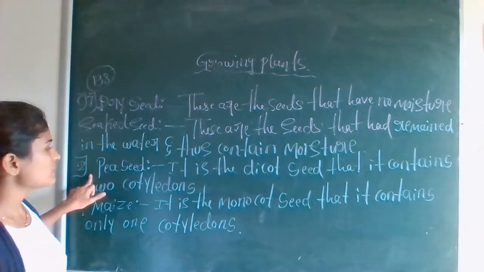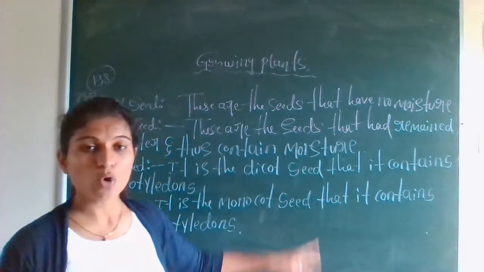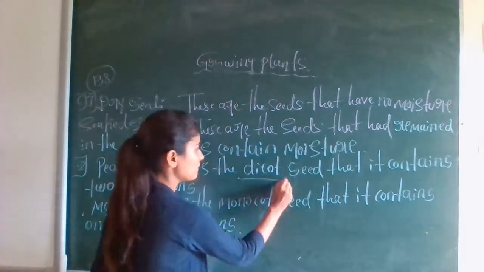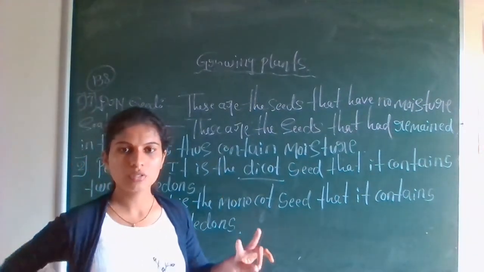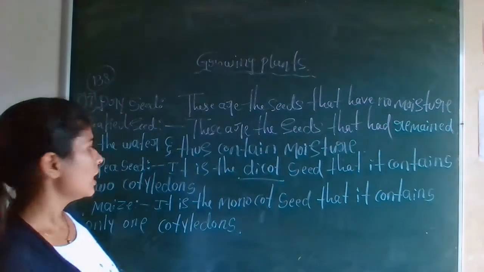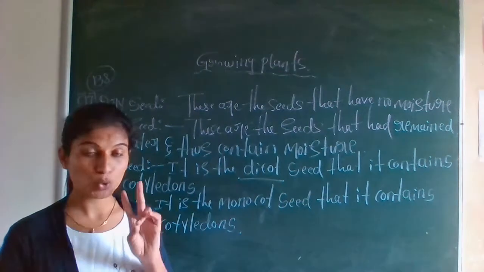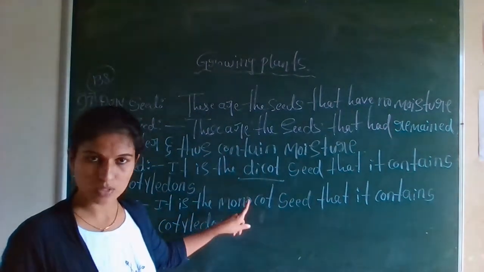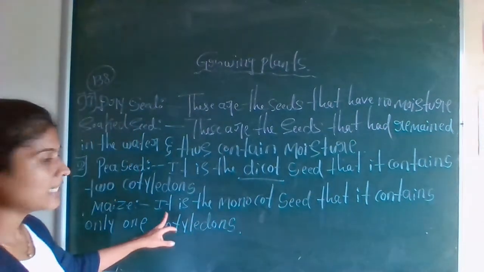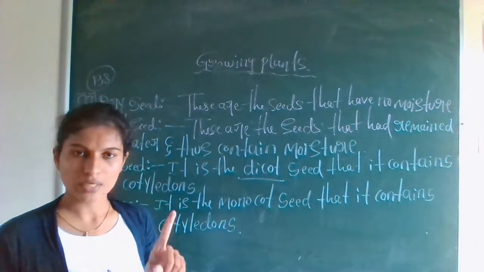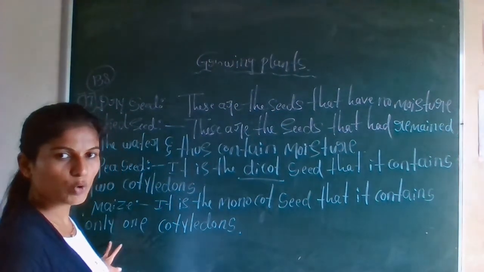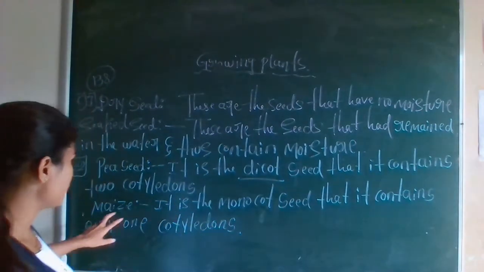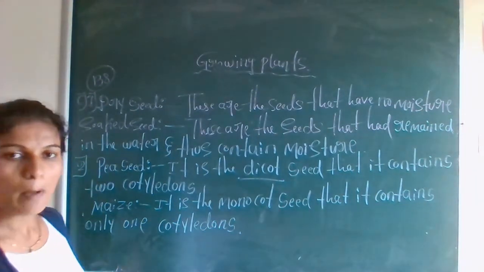Okay, what is pea seed? It is the dicot seed. Dicot seed in the sense two seeds. Okay, which seeds are having two seed leaves? Those are called dicot seed. And what is maize? It is having only one cotyledon. That's because it is called monocot seed. Okay, so this is the difference between pea seed and maize grain.